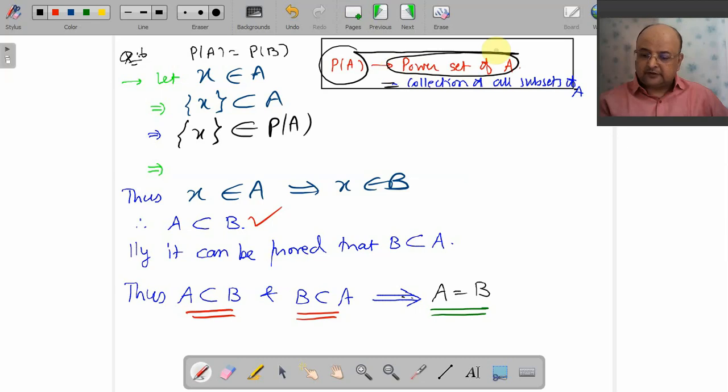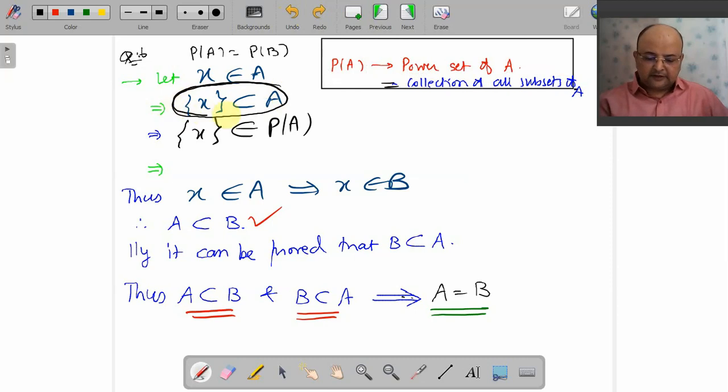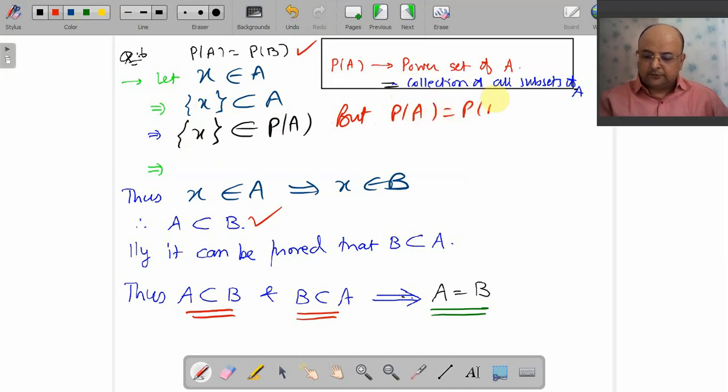P of A is the collection of all subsets of A. The singleton set {X} is a subset of A, so obviously this is an element of P of A. But P of A is the same as P of B, it is given to us. So the singleton set {X} which belongs to P of A, I can say that it belongs to P of B also.